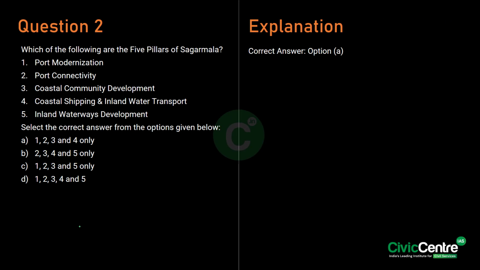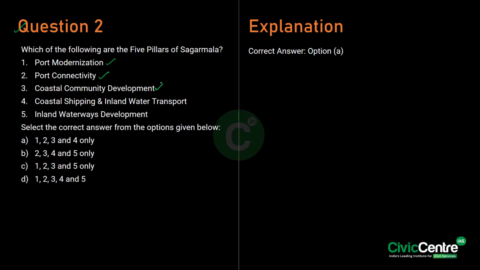Now the second question here talks about the 5 pillars of Sagarmala. See, we know that Sagarmala is an infrastructure project, right? So what are the 5 pillars of it? See, the first pillar is port modernization, where it is about enhancing the capacity and infrastructure at existing ports. Second one is port connectivity, where the connectivity is improved through roads, rails and inland waterways. Thirdly, port-led industrialization, where creating industrial clusters around the ports for economic growth.